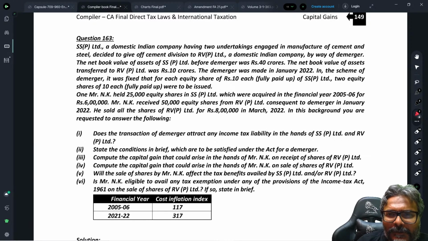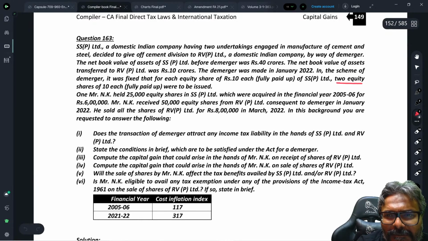The demerger was made in Jan 2022. In the scheme of demerger, it was fixed that for each equity share of rupees 10 each, fully paid up, of SS Private Limited, 2 equity shares of 10 each, fully paid up, were to be issued.